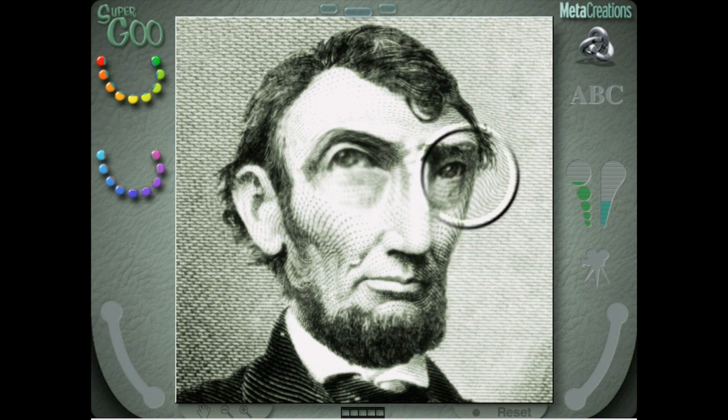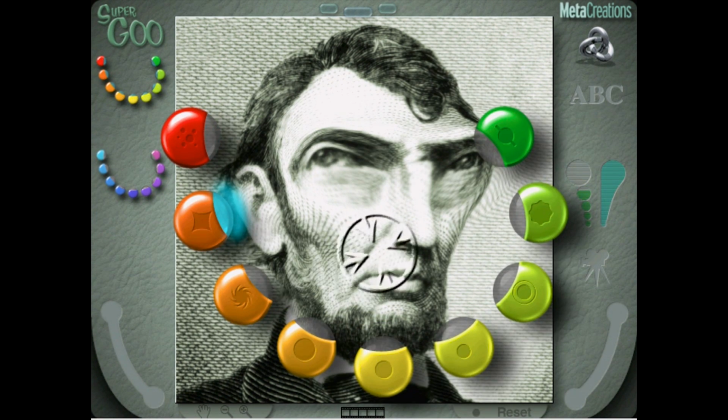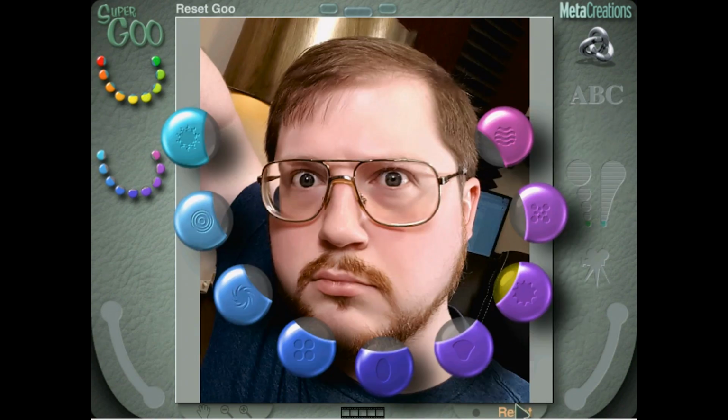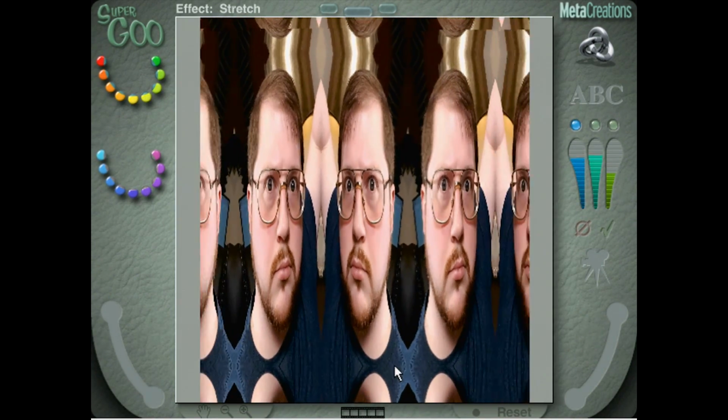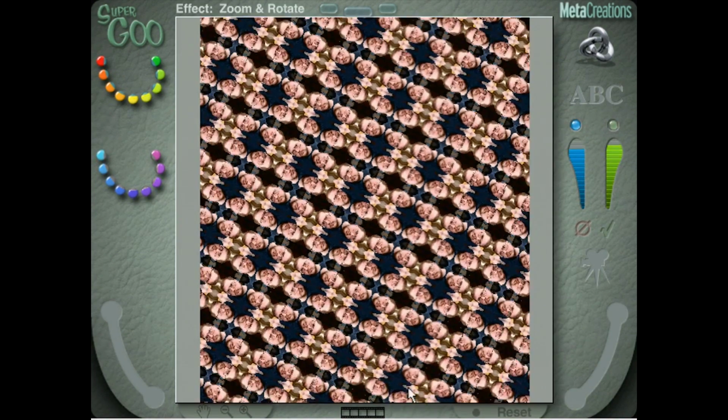Its Goo module is still basically the same, but it features several additions and improvements to the classic filters, as well as a more capable graphics engine underneath that lets you do some delightfully trippy visual effects and animations. Again though, it was the Fusion mode that I played with the most.